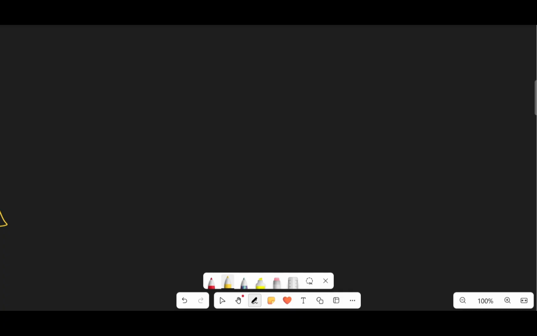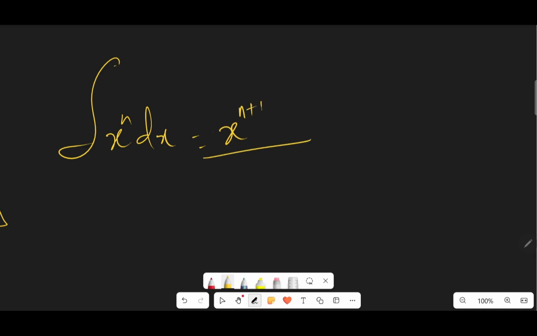Now let's have our general form of indefinite integral. So if I want to integrate this, it's going to be very simple in the sense that we are going to have my x, then my n, and the power will be increased by 1, so n plus 1. And I'll divide everything by the new power.